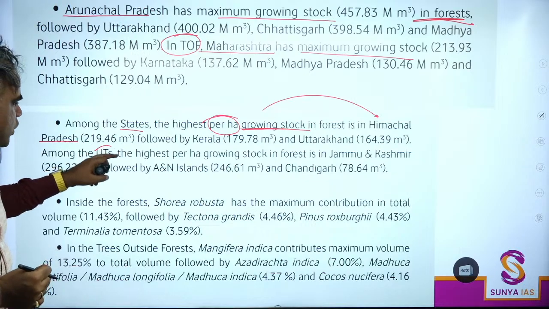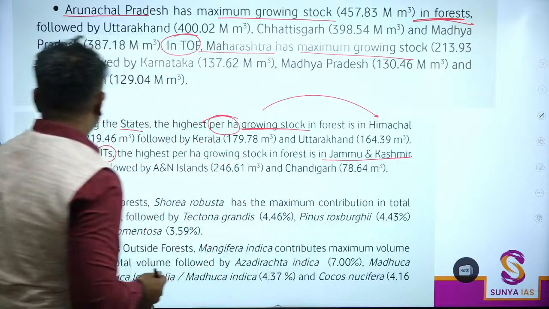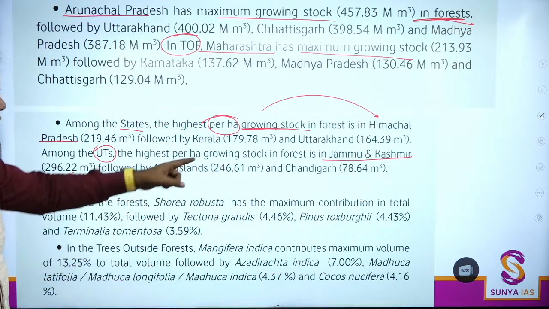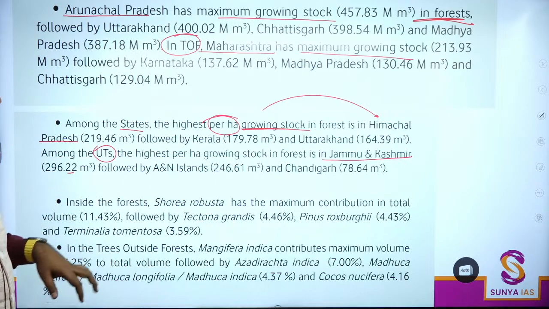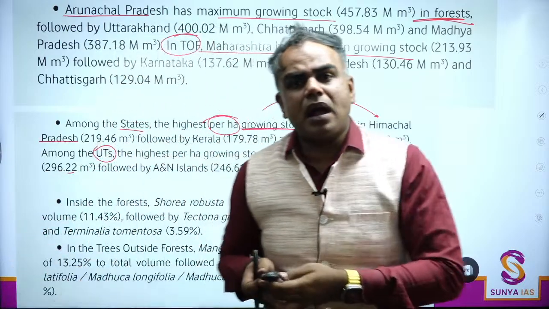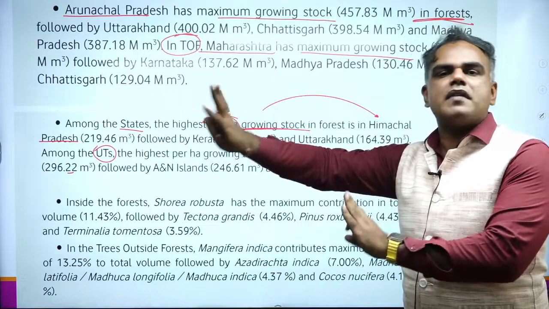And if you do the UTs, Union Territories, the highest overall is in Jammu and Kashmir, followed by Andaman and Nicobar and Chandigarh. ठीक है? अब इसमें I know growing stock पे direct question being asked is difficult. They may ask you definition on this. So these will be your last level of facts.